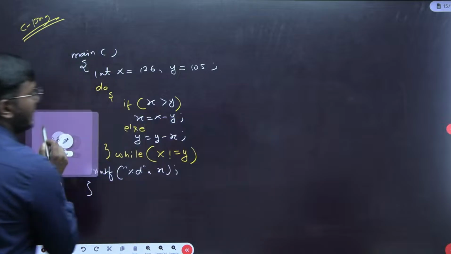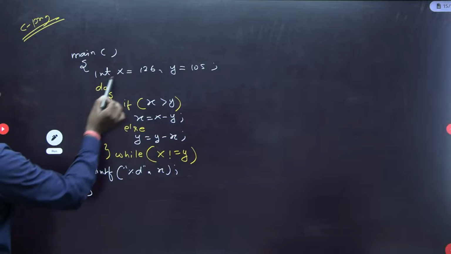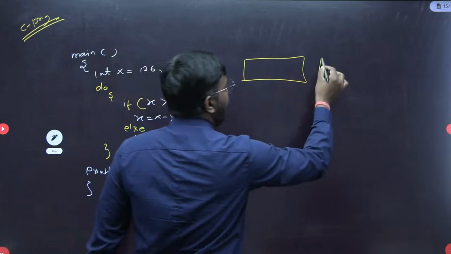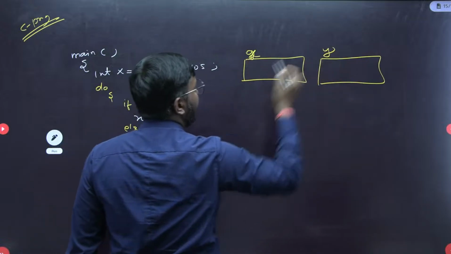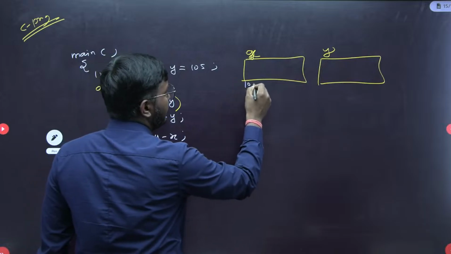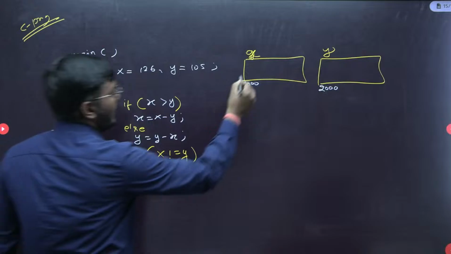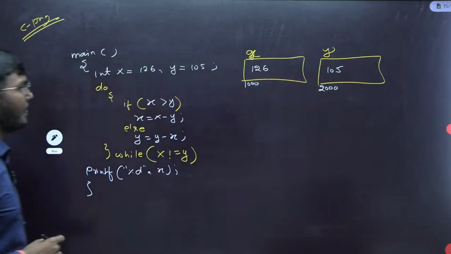See here, always start from the main function. In main we have 2 variables, x and y. Let's keep this x and this y. Their addresses are 1000 and 2000, and the values are 126 and 105. Fine. Done. Now start this loop here.